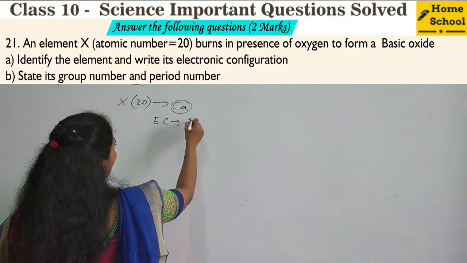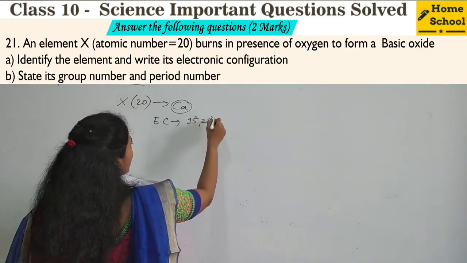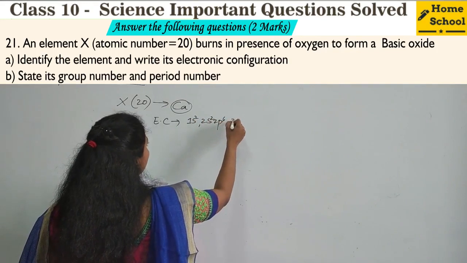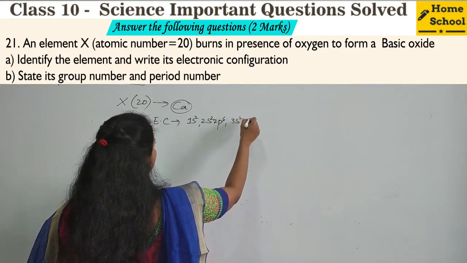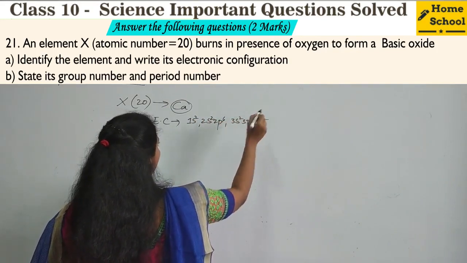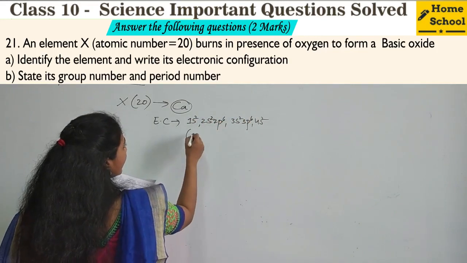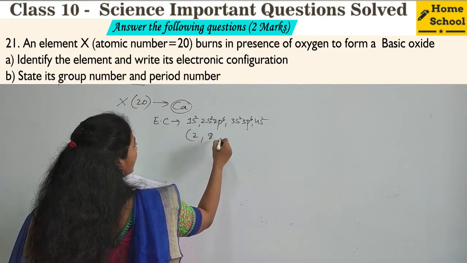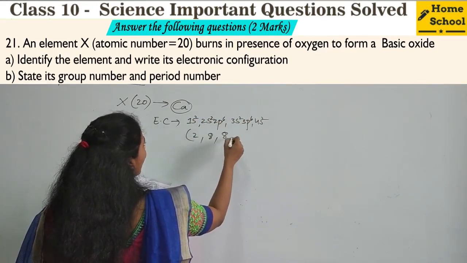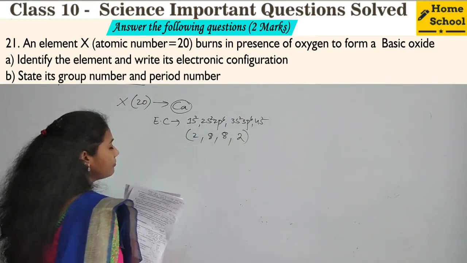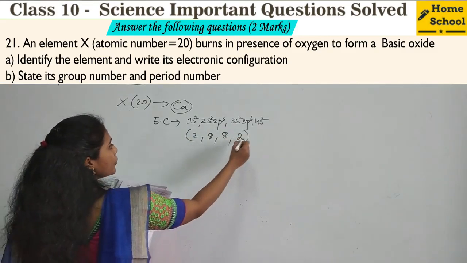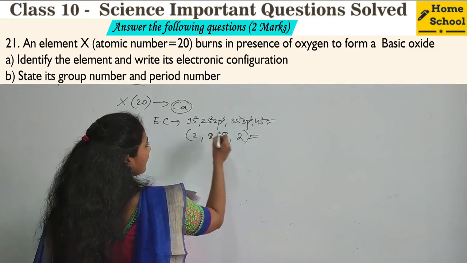How do you write it? 1s2, 2s2, 2p6, 3s2, 3p6, 4s2, isn't it? Or you can write it as 2, 8, 8, 2. This is also a correct way of writing.